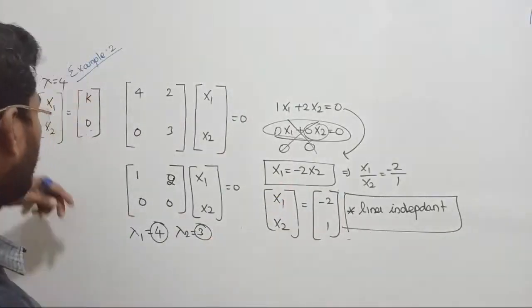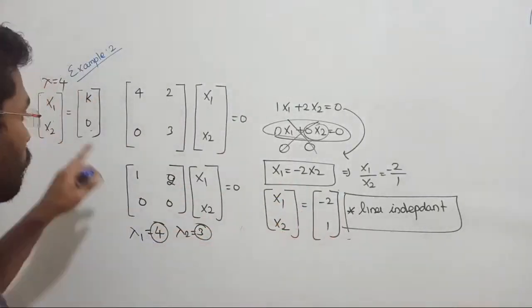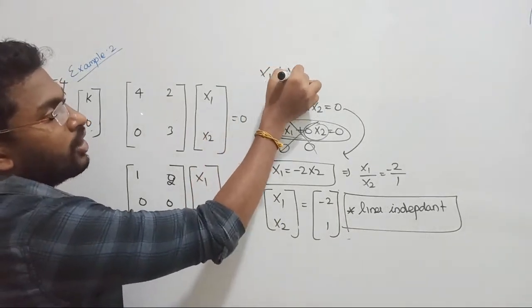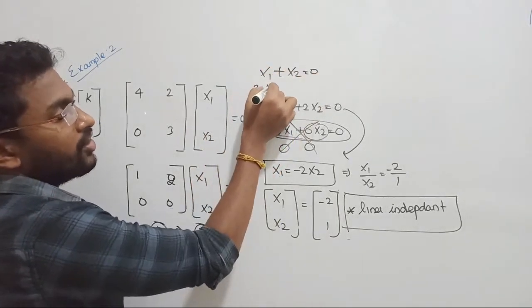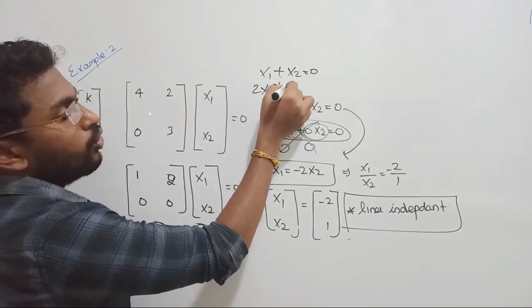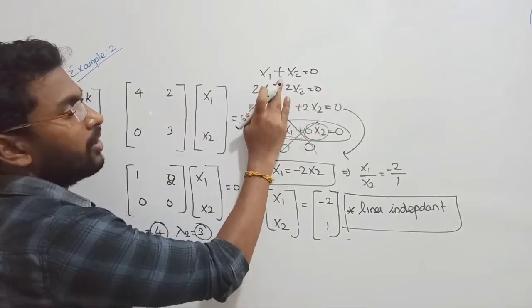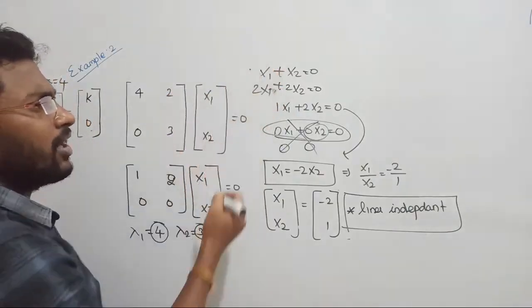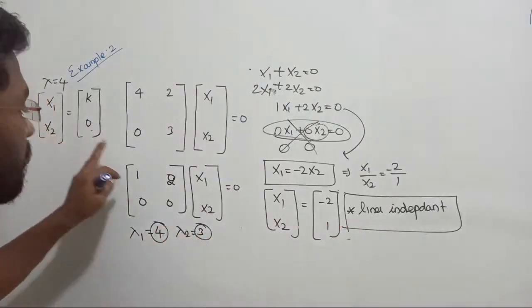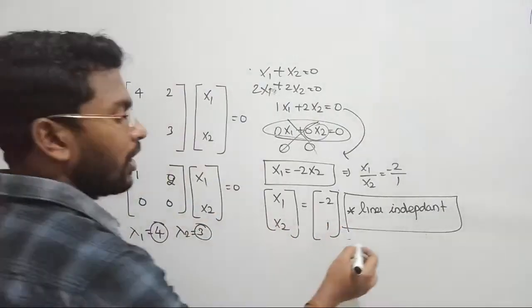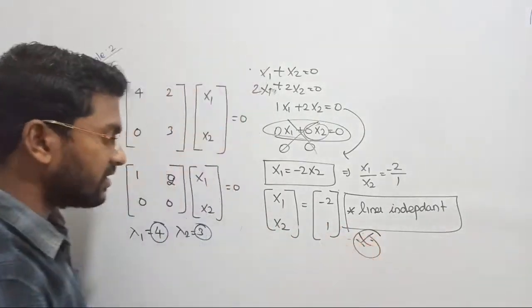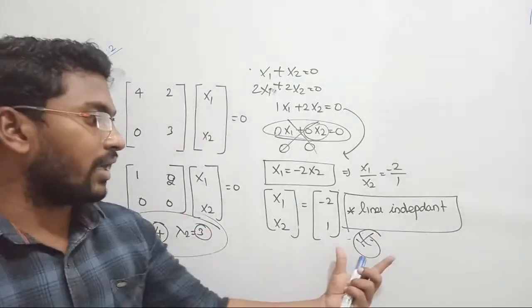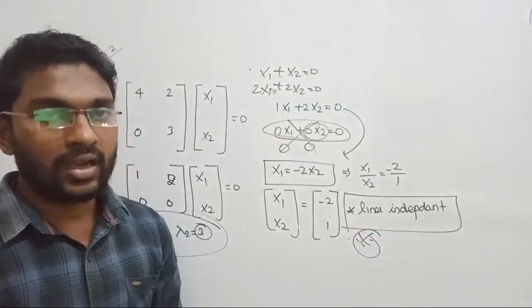You cannot express one from the other, right? I already said, suppose there is an equation x1 + x2 = 0, and another equation 2x1 + 2x2 = 0. What is the meaning? If you multiply the first expression by 2, you get the second equation. That is called linear dependency. Such type of relations cannot be possible between them. So that is called linearly independent vectors. So the conclusion is, whenever we have distinct eigenvalues, its corresponding eigenvectors are always linearly independent of each other.